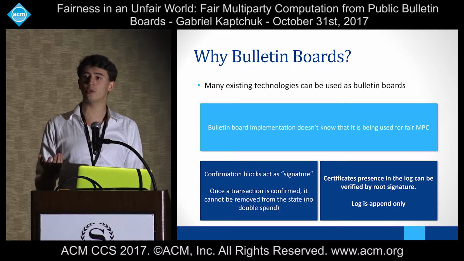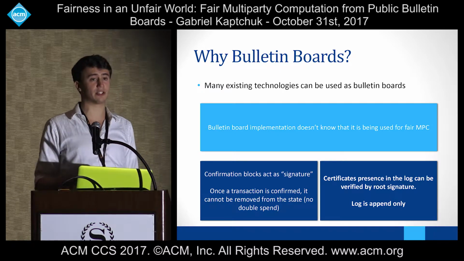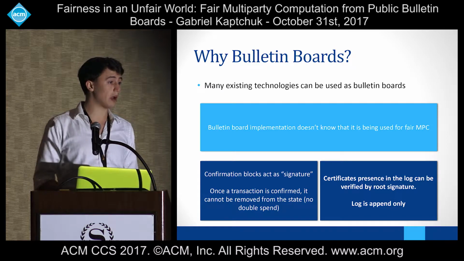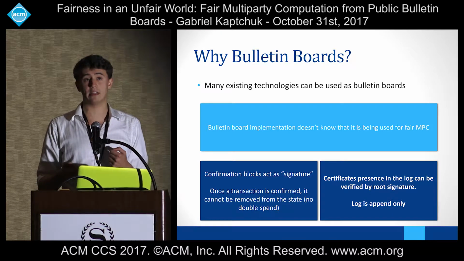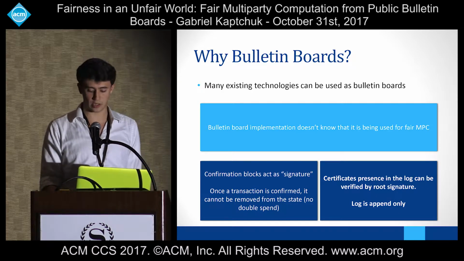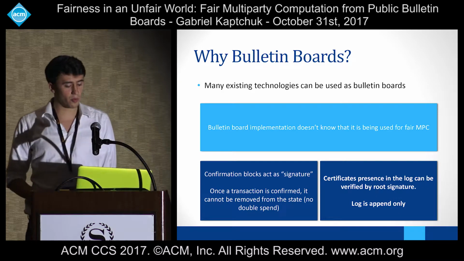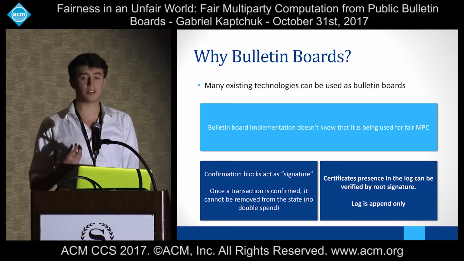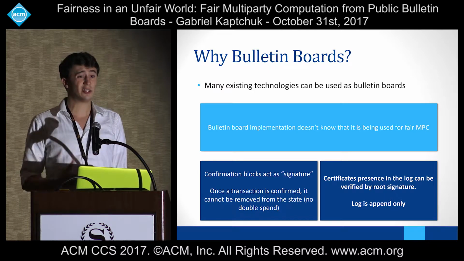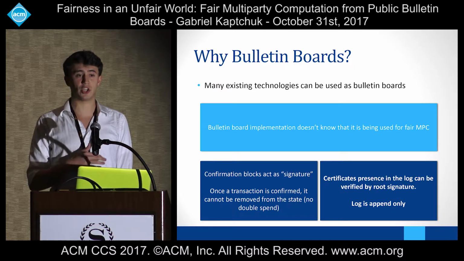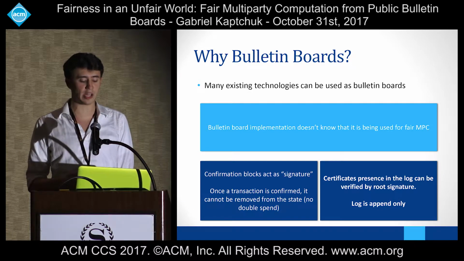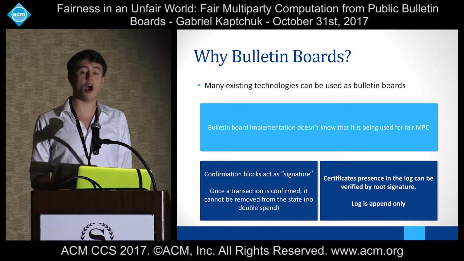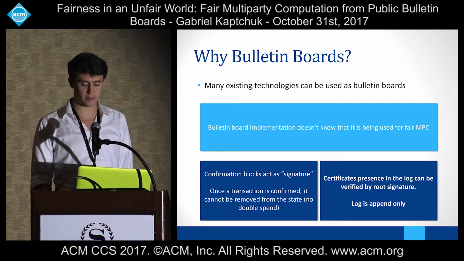Each time they issue a new certificate, it gets appended to the certificate transparency log where everybody can see it, and the presence on the log is guaranteed by a real digital signature. Another really great piece of bulletin boards is that we don't actually need to trust bulletin boards to do more than just their basic job. We don't have to fiddle with them in order to get fair multi-party computation out of them, and they don't even have to know that they're being used for fair MPC.